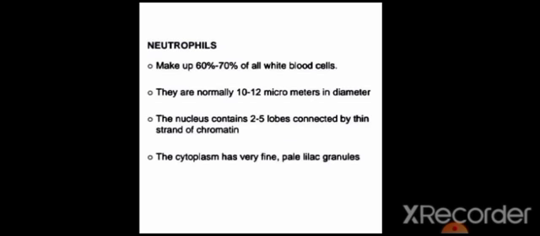Second one is neutrophil. The neutrophil count among WBCs is greater than any other type of WBC. Neutrophils contribute 60 to 70% of total WBCs. They are normally 10 to 12 micrometers in diameter. Their nucleus contains 2 to 5 lobes connected by thin strands of chromatin. They are also called polymorphonuclear, meaning they have many nuclear lobes. The cytoplasm is very fine, and pale lilac granules are present in the cytoplasm of neutrophils.